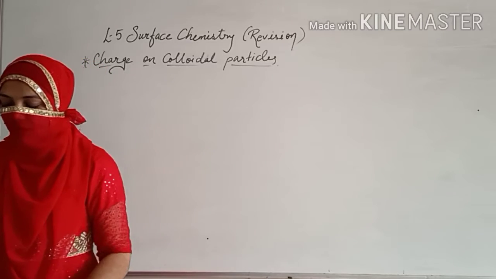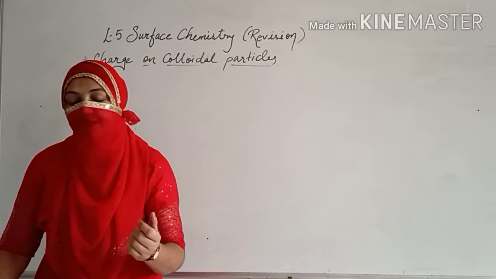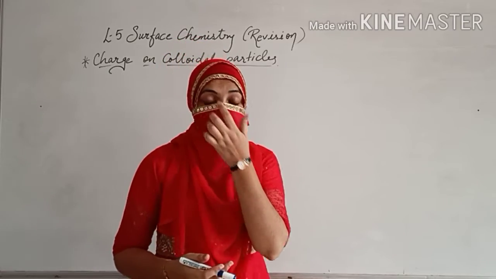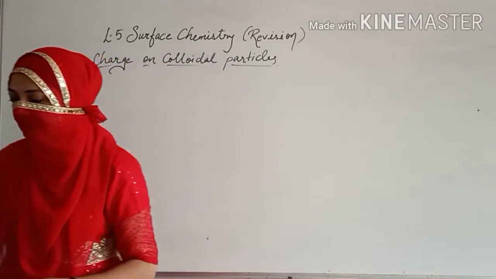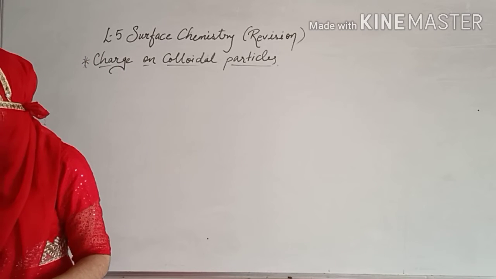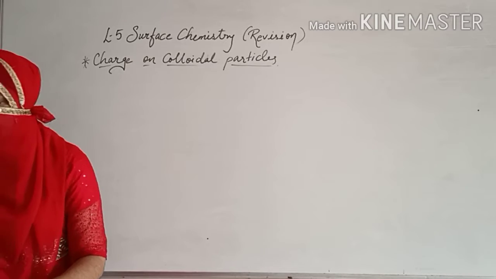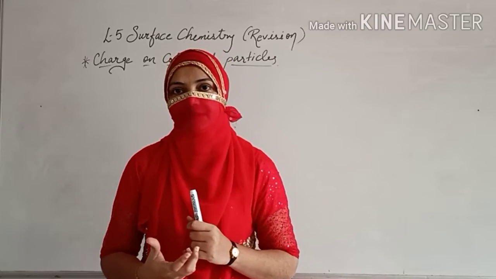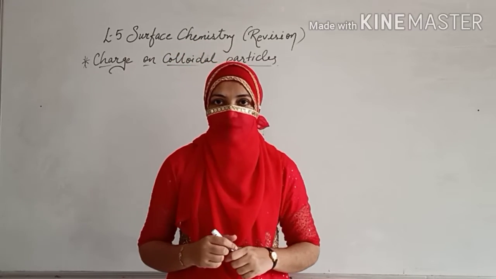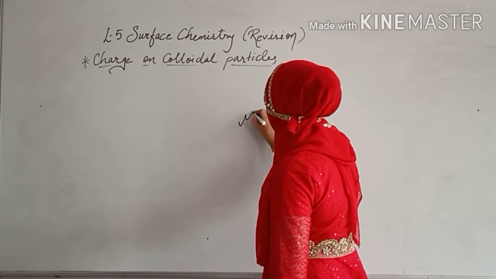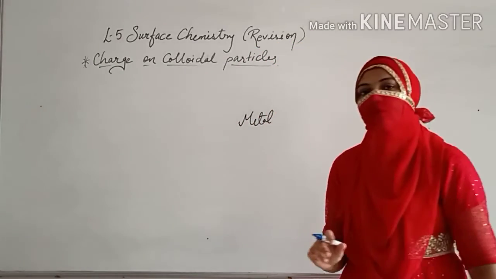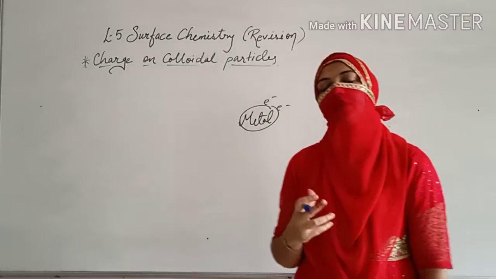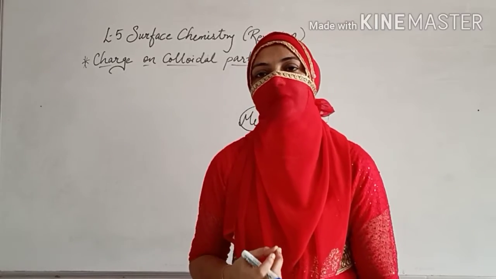So dear students, the colloidal particle develops the charge due to the following reasons. There may be so many reasons for having the charges on the colloidal particles. So it may be one or another. The first reason: electron captured by the sol particles during the electrodispersion of metal. Now dear students, this point simply means that when you are having your colloidal solution, the metals present over there, on the surface they capture the electron.